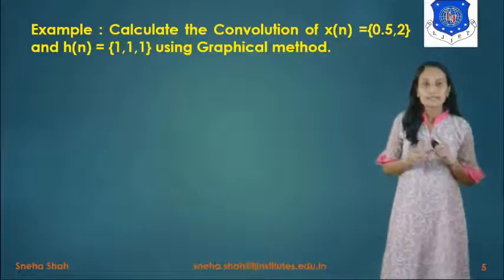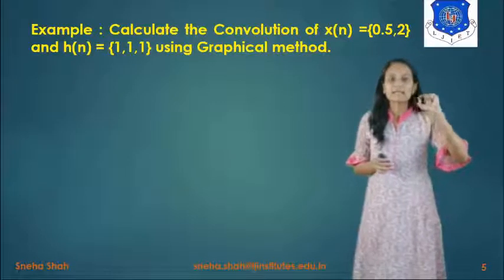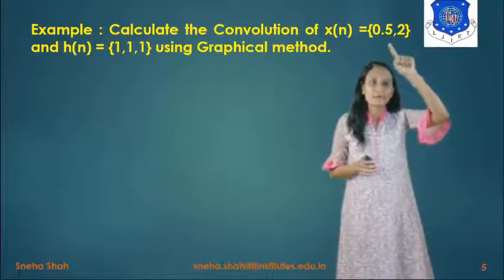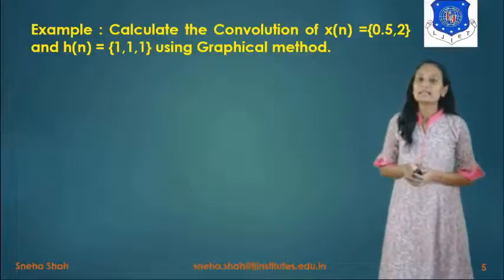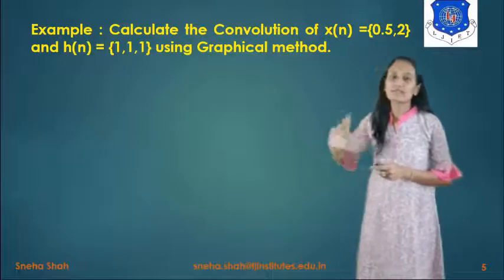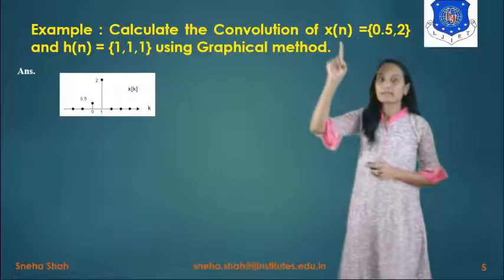Now in this, the arrow is not given to you, so we are taking the first term as n equals 0. So starting with n equals 0, the value of x will be 0.5, and for n equals 1, its value will be 2. Similarly, for h of n, for n equals 0, 1 and 2, its value will be 1.